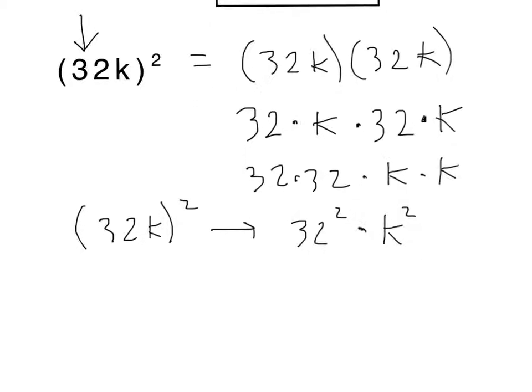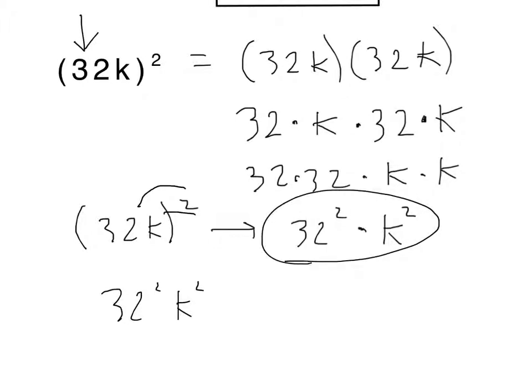Okay. Well, if you have an exponent on the outside and you have a coefficient larger than 1 and a variable, you're going to want to distribute that exponent to each of those things. So we have 32 squared, k squared. Okay, and that's where we got our solution over here.